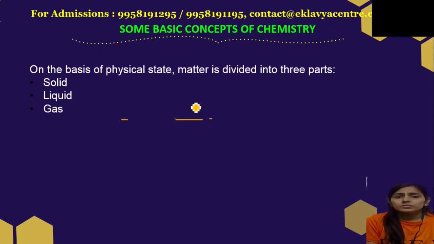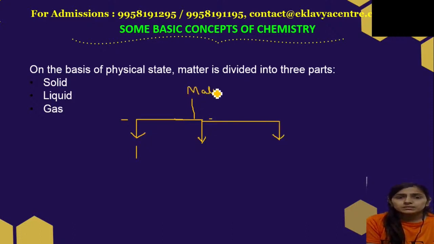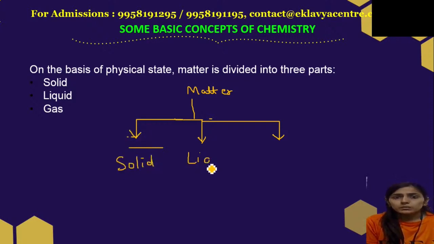You must have heard about the states of matter: solid, liquid and gas.